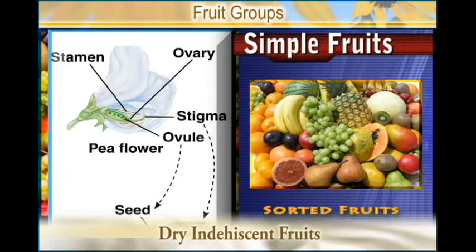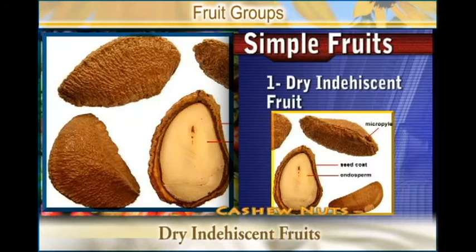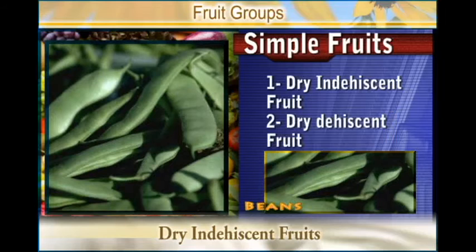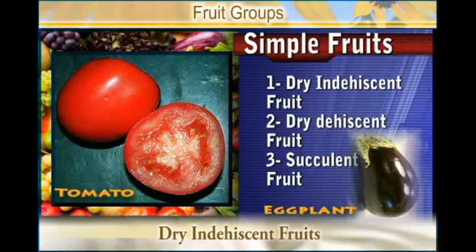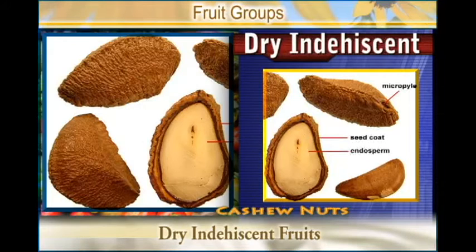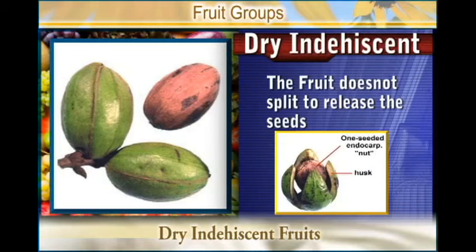So a simple fruit has three major groups. We have the dry indehiscent fruit, then the dry dehiscent fruit, and then the succulent fruits. Those are the three types of simple fruits. We want now to go into detail with the dry indehiscent fruit. A dry indehiscent fruit is a fruit that does not split to release the seeds.